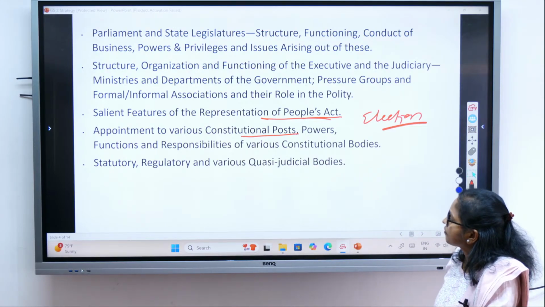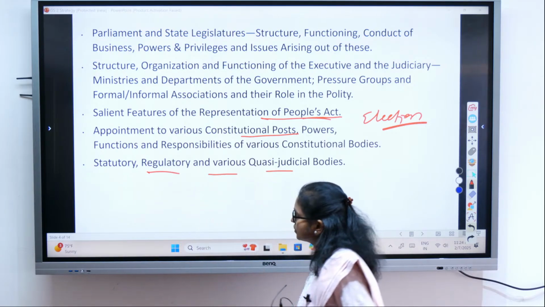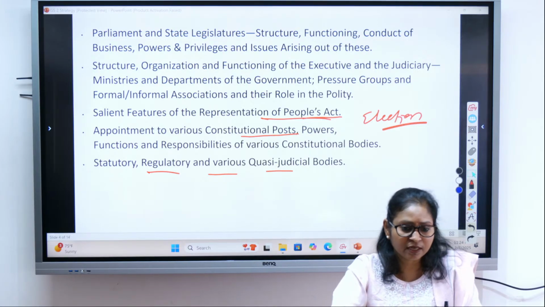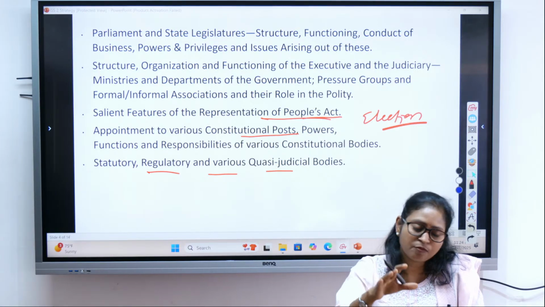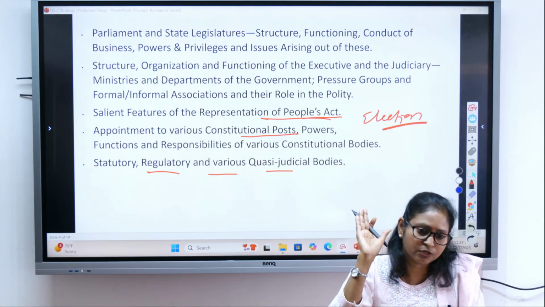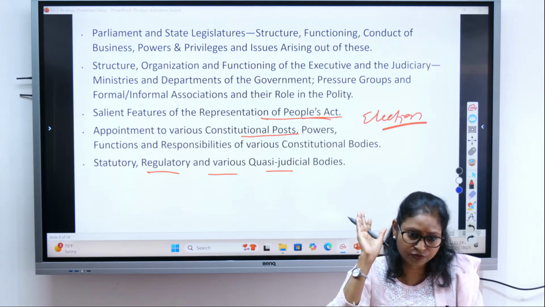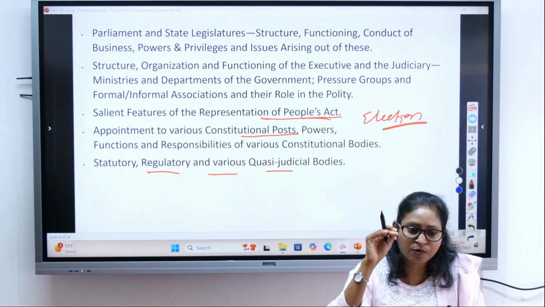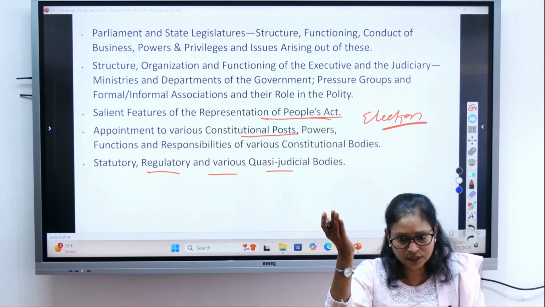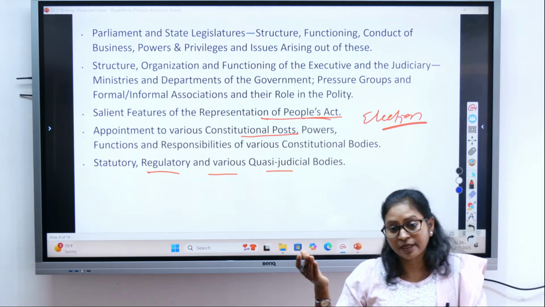Okay. Then statutory, regulatory and various quasi-judicial bodies. Statutory bodies are those bodies which are created by a law. There are certain bodies which are created by the constitution itself, like UPSC, a constitutional body, and the Election Commission, a constitutional body because it is mentioned in the constitution, right? Then there are certain other bodies which are created by a law made by the legislature, either parliament or state legislature. Those are called statutory bodies.